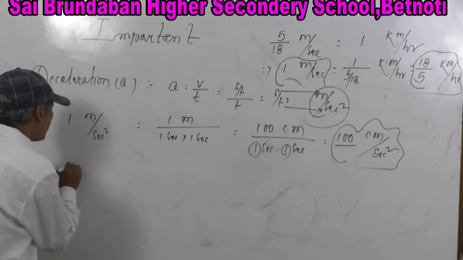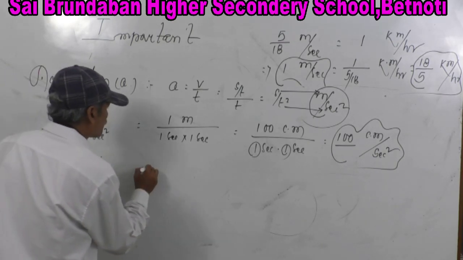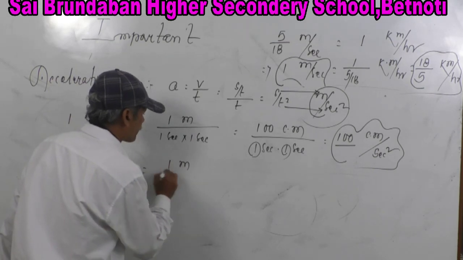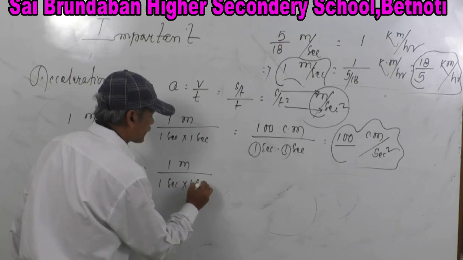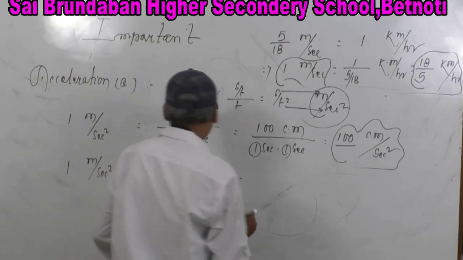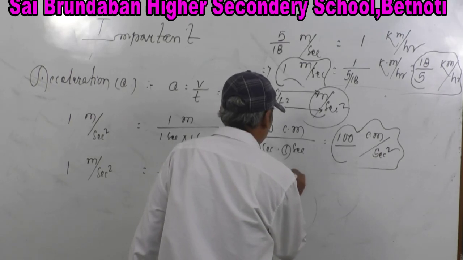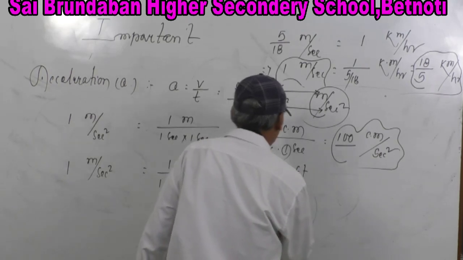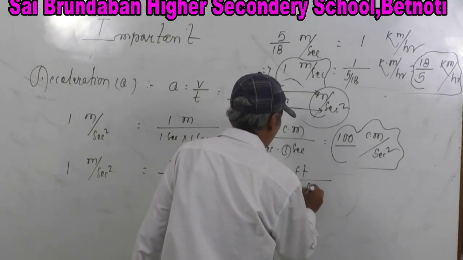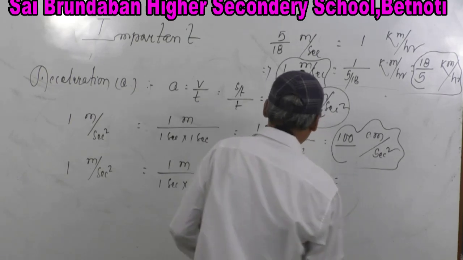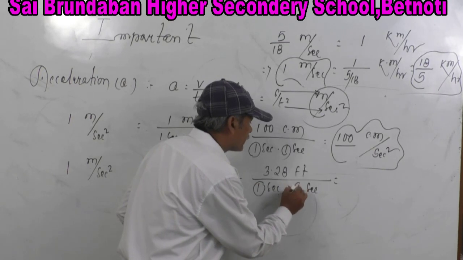Let's say 1 meter per second square is equal to 1 meter per 1 second into 1 second. So now 1 meter is how much feet? 3.28 feet whole divided by 1 second into 1 second is equal to 3.28 whole divided by 1 into 1, which means 1.